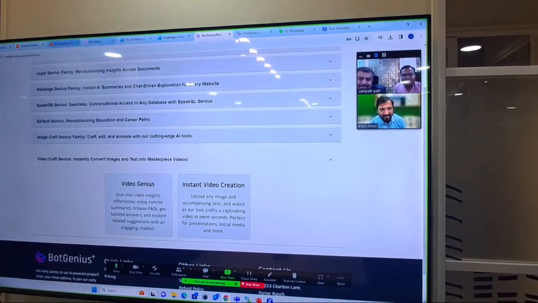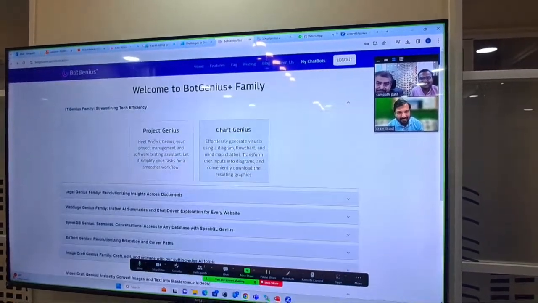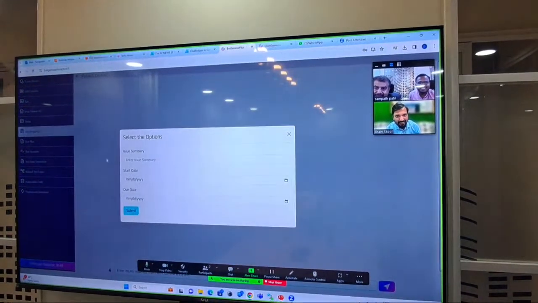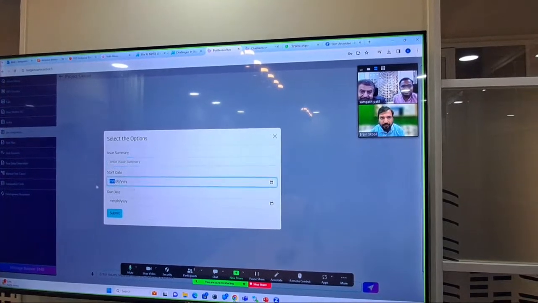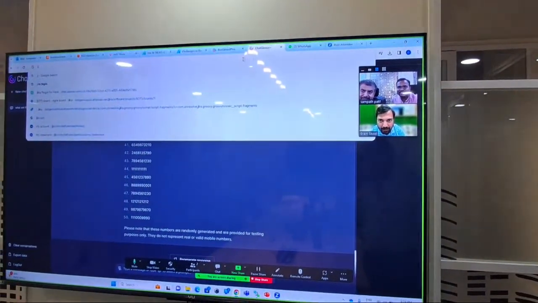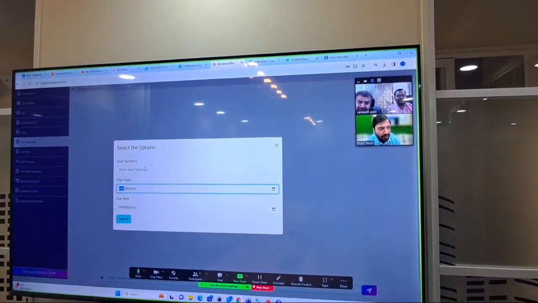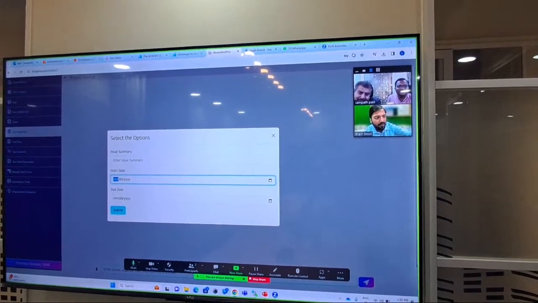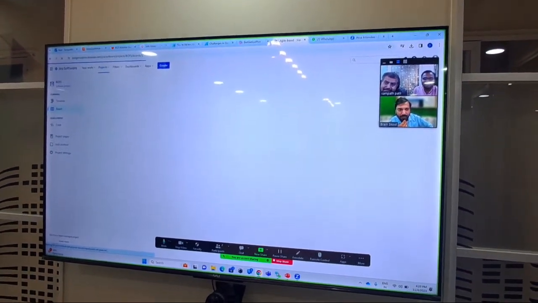So here, what we did presently: we will go to Bot Genius and IT Genius. Here there is a Jira integration. We want to enter the issue summary, start date, and end date. This is useful for software engineers. Whatever we enter, within a fraction of a second, 30 to 40 seconds, the ticket will be updated in Jira. I will show you how it gets updated.